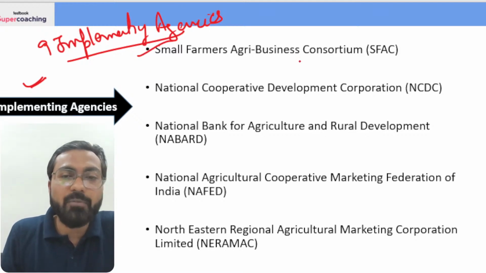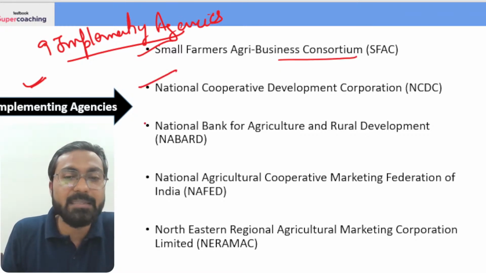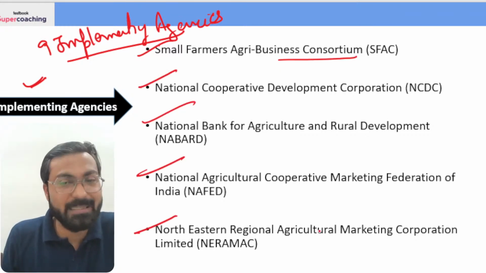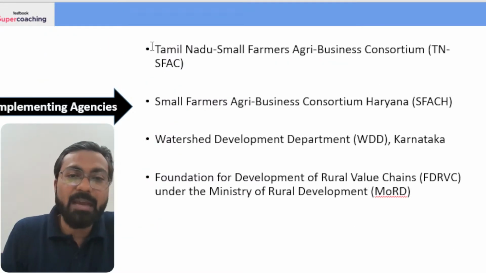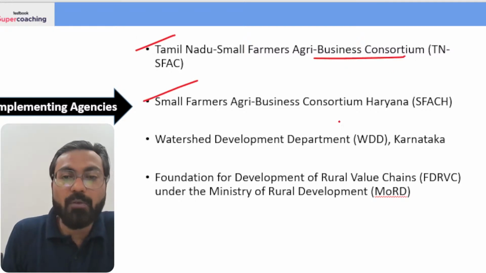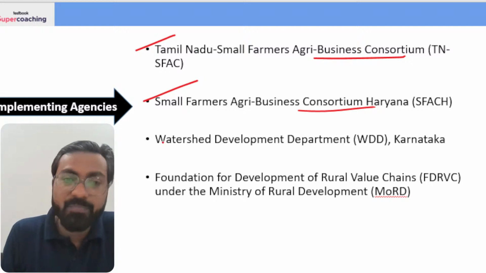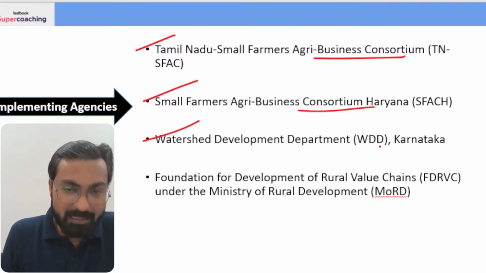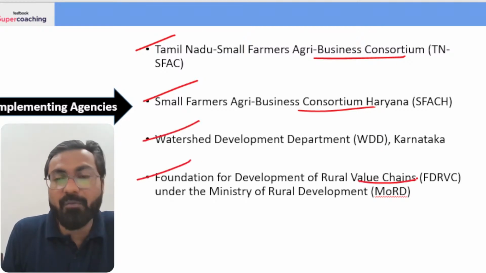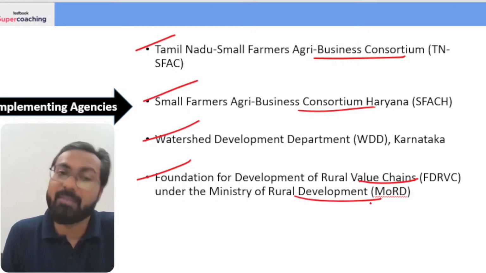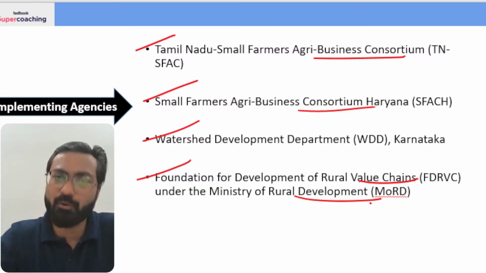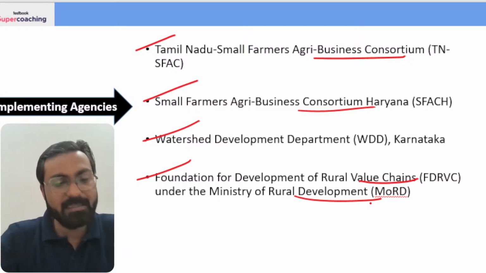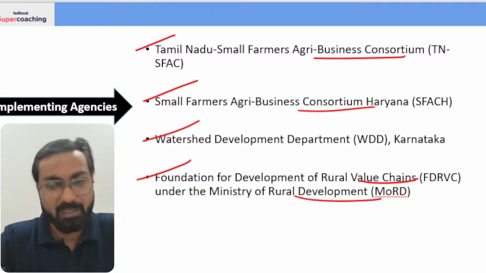कौन कौन है? Small Farmers Agri Business Consortium, NCDC, NABARD, NAFED, NIRAMAC, which is Northeastern Regional Agricultural Marketing Corporation Limited. Then we have Tamil Nadu Small Farmers Agri Business Consortium, Small Farmers Agri Business Consortium of Haryana, Watershed Development Department of Karnataka, and Foundation for Development of Rural Value Chains under the Ministry of Rural Development. So these are the 9 implementing agencies. You have to just read them once or twice maybe. तो आपके दिमाग में एटलीस्ट इतना आ जाएगा कि हाँ ये है और ये नहीं है. ठीक है, चलिए